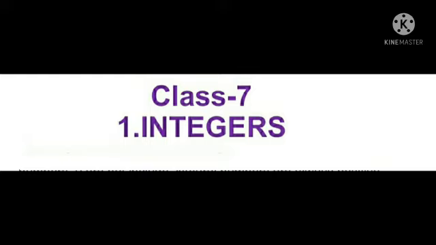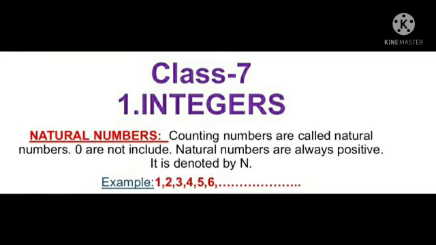Now tell me, how do you count the number of students in your class? You start counting the students, saying 1, 2, 3 and so on, so that around 40 students are there in your class, right? If I ask how many family members are there in your family, you start the counting again, 1, 2, 3 and so on, and you say that around 10 members are in your family.